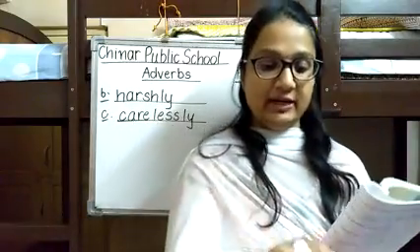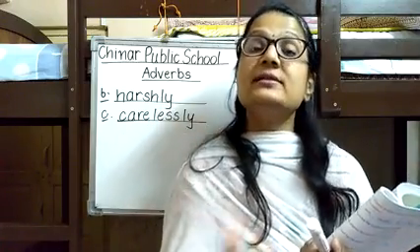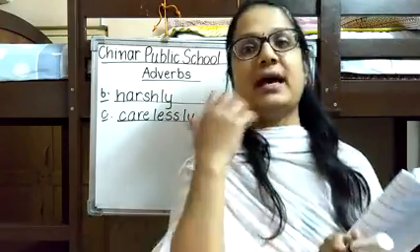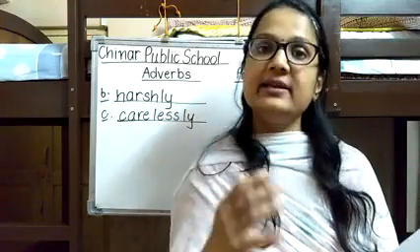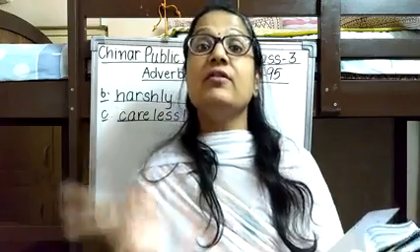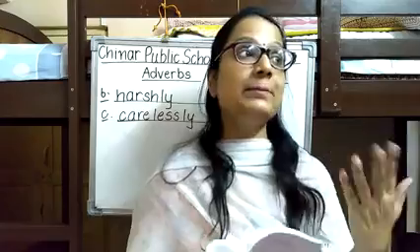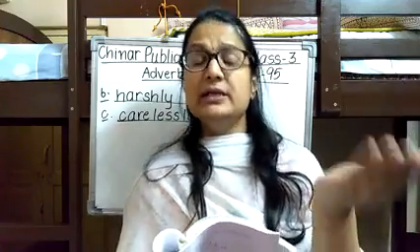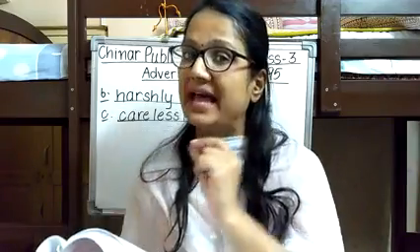As I told you, adverbs tell you how the action happens. It also tells us when the action happens. And it also tells us where the action happens. So all these adverbs are categorized into various kinds. Now, adverbs of manner. It tells you how the action is done. For example, as I gave you the example, he is walking slowly. So how is he walking? He is walking slowly. So slowly becomes an adverb of manner.